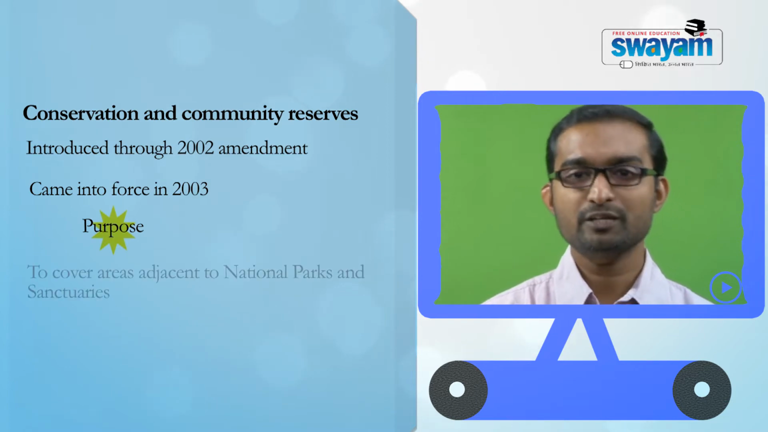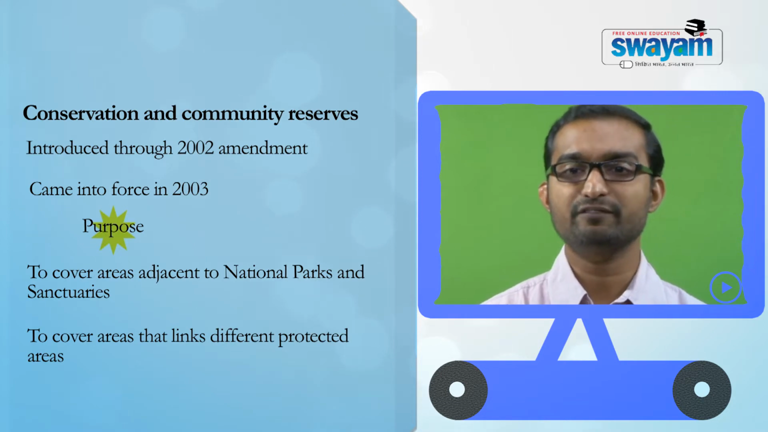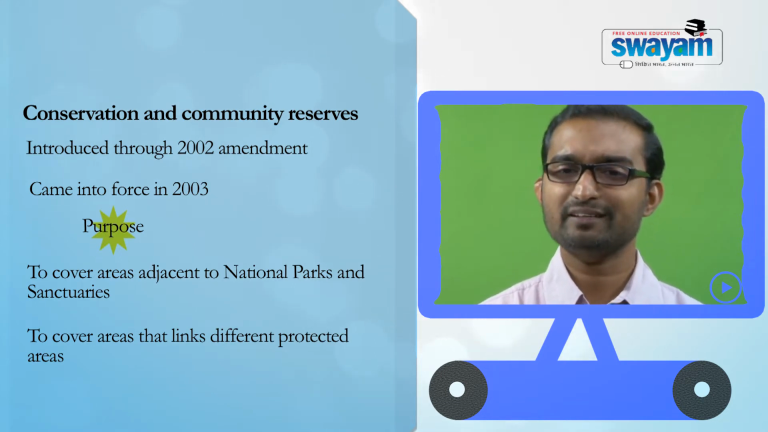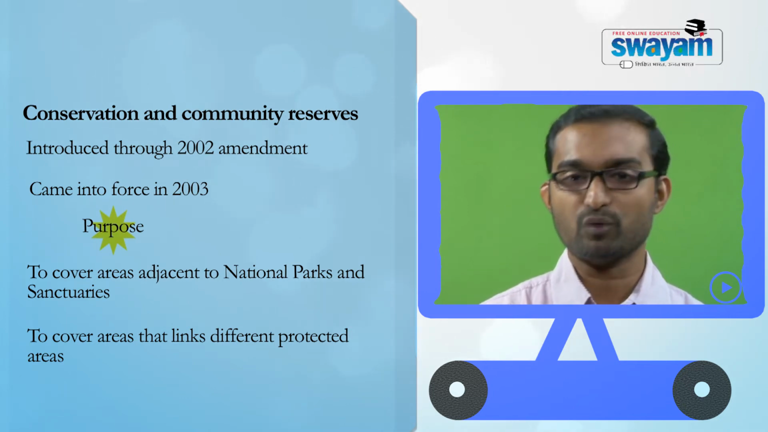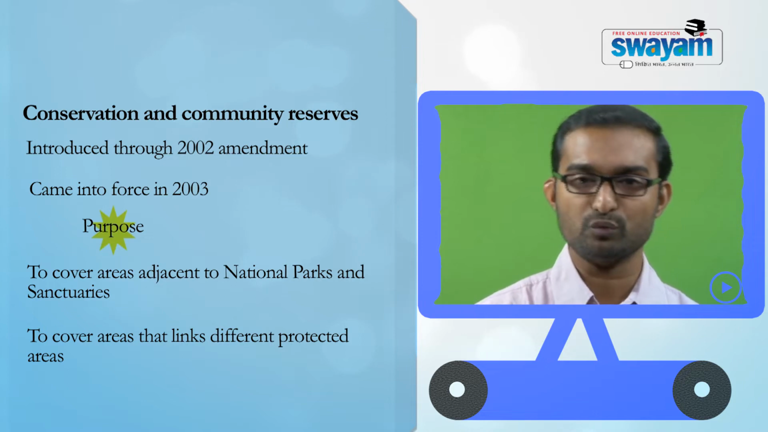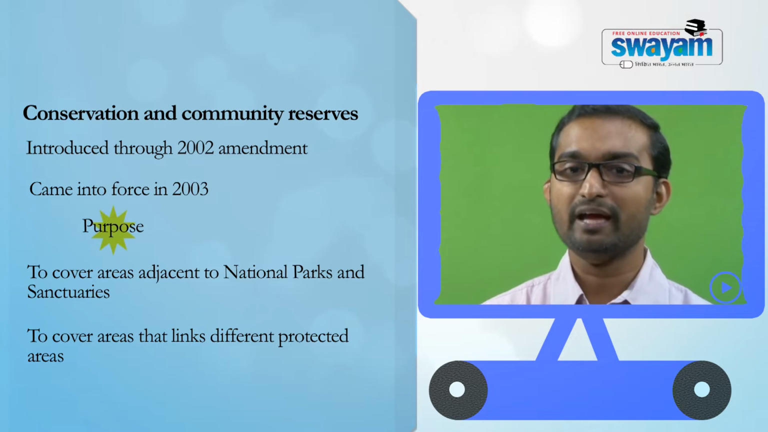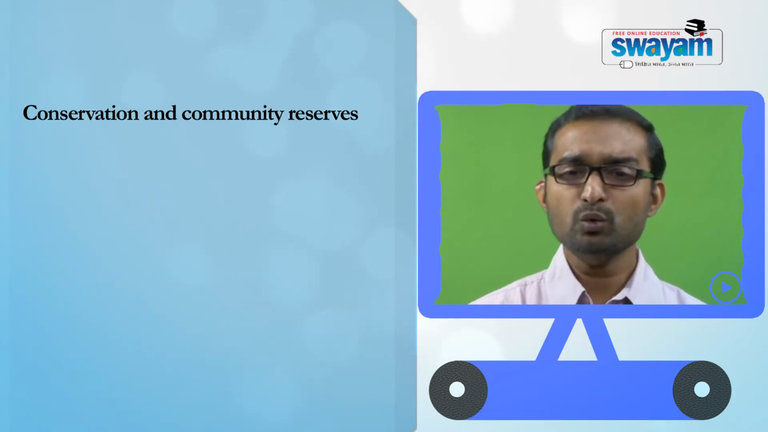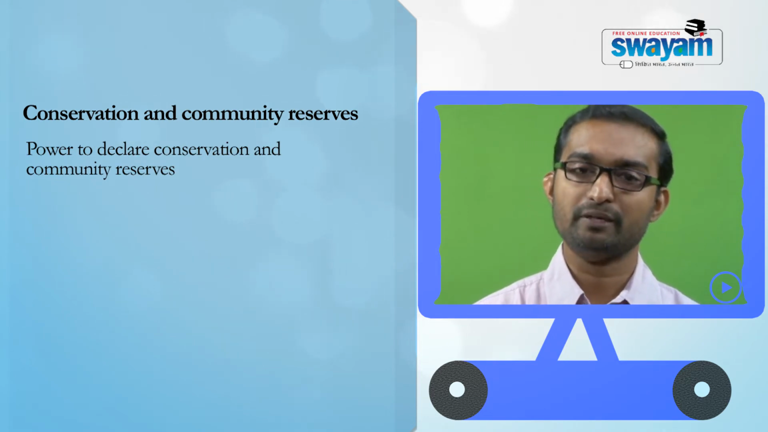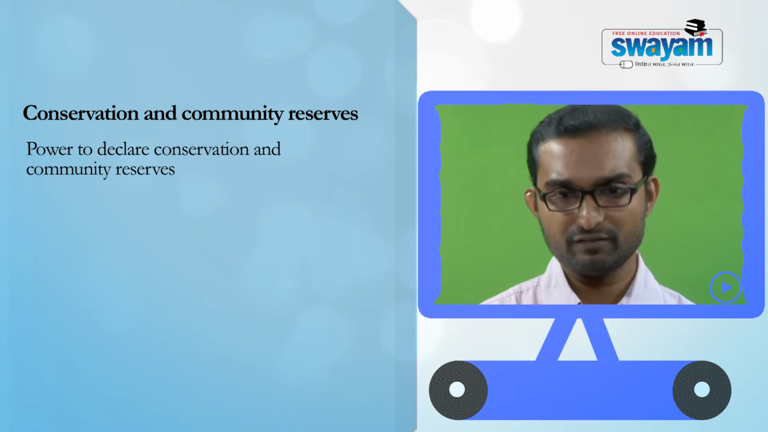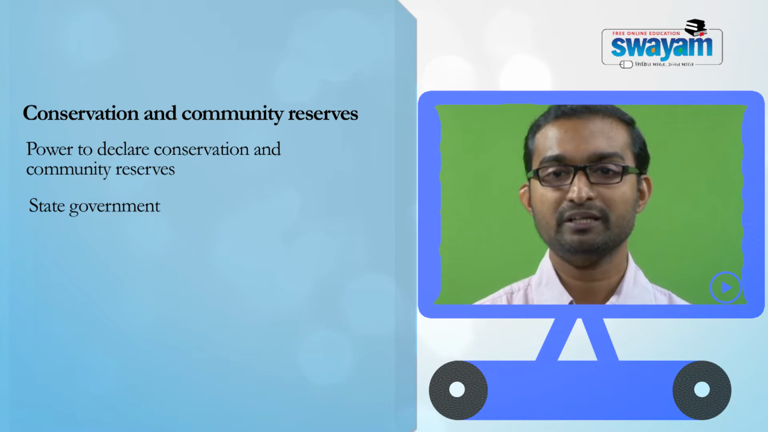The purpose was to cover areas adjacent to national parks and sanctuaries, to cover areas that link different protected areas. So that means this seems to address the issue of protection of wildlife corridors, the corridors through which wildlife moves from one protected area to another protected area. Then who has the power to determine this conservation and community reserve? The Wildlife Protection Act 1972 vests the state government with this power to declare conservation and community reserve.